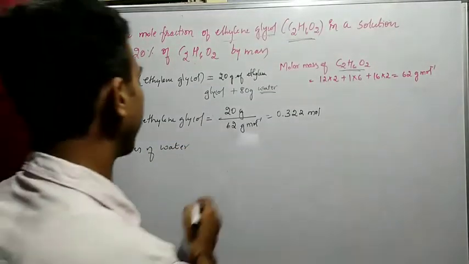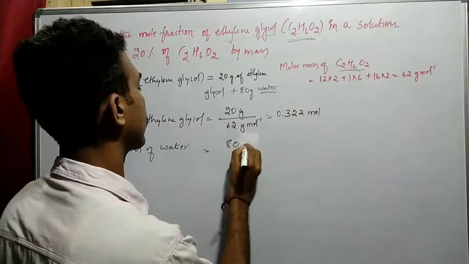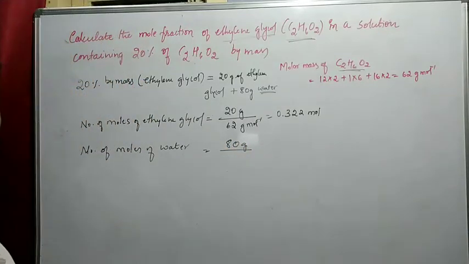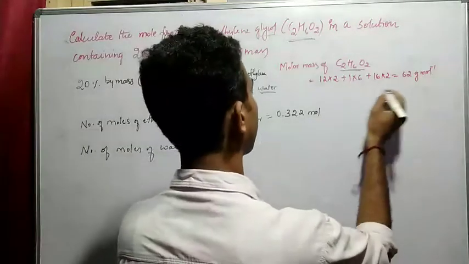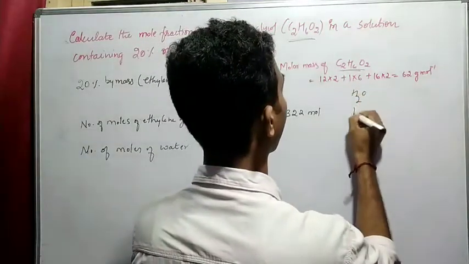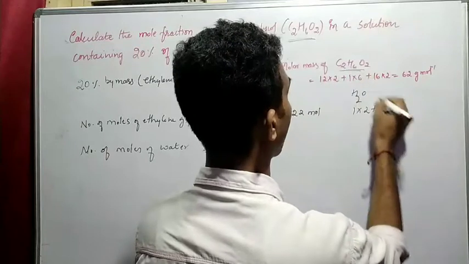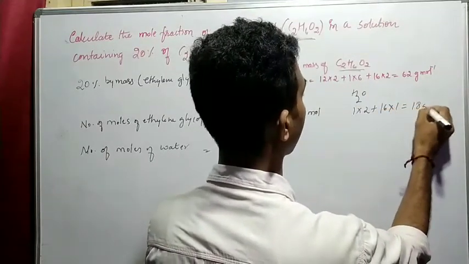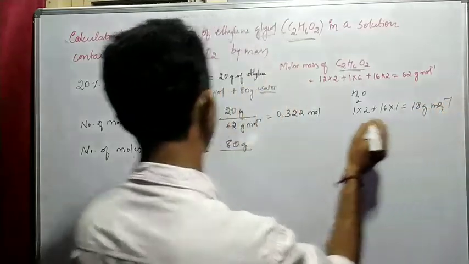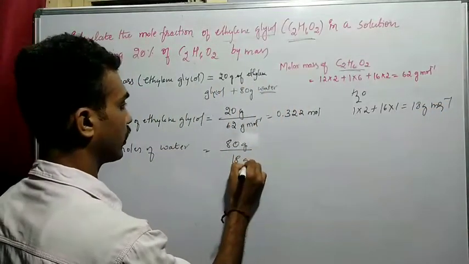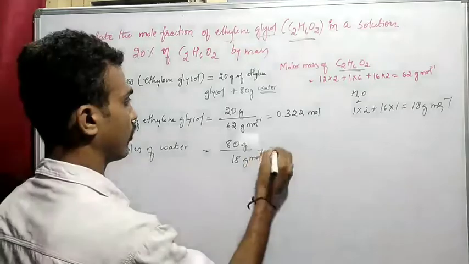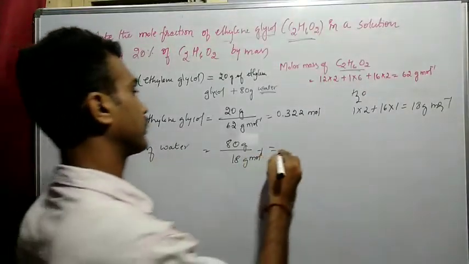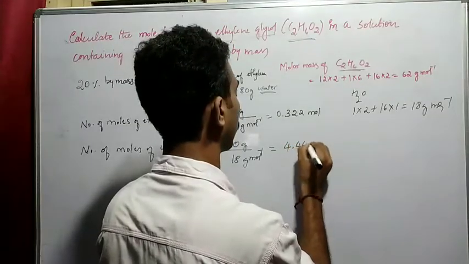Water is 80 grams. The molecular mass of water, H2O, is 1 into 2 plus oxygen 16 into 1, that is equal to 18 gram per mole. Just calculate it, that is 4.444